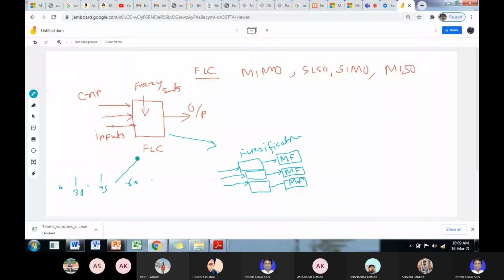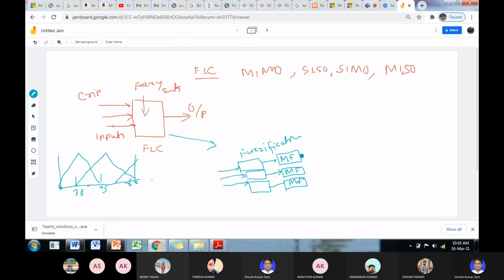This is the maximum value here, and suppose this is the maximum value here, and the maximum value here. So you do the fuzzification, means to the ranges of the inputs you design the fuzzy membership functions.